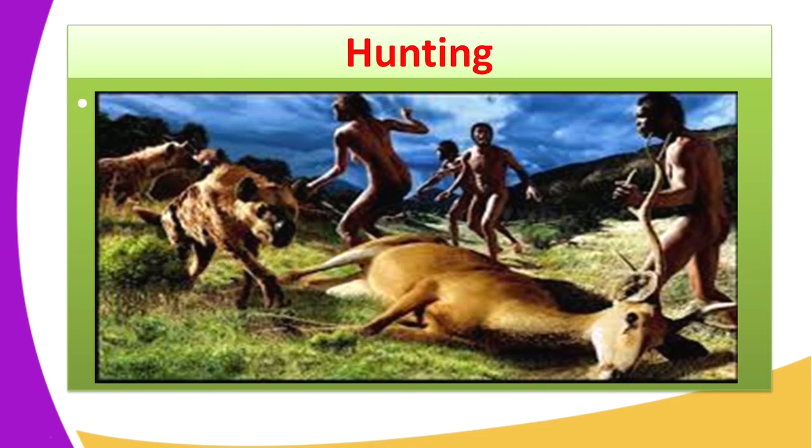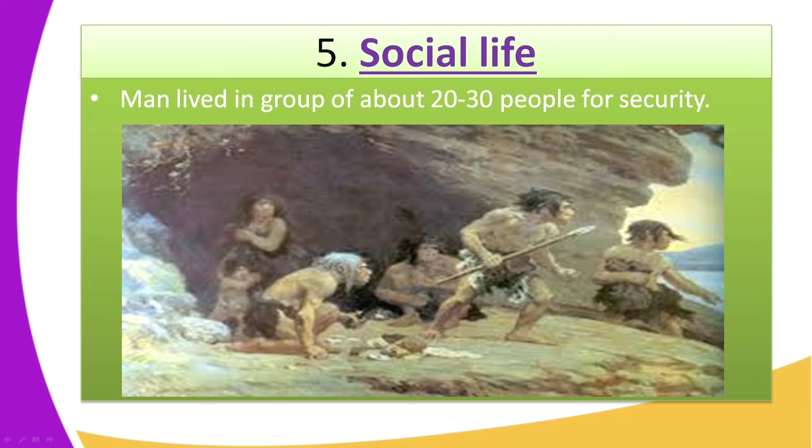Another characteristic of the Old Stone Age period is the social life, where man lived in groups of 20 to 30 people for security reasons. They were organized in such a manner that when the enemy came, they were able to use the comrade power and fight these enemies. Another reason why they lived in a group was to share the scarce commodity, or the food that was scarce.